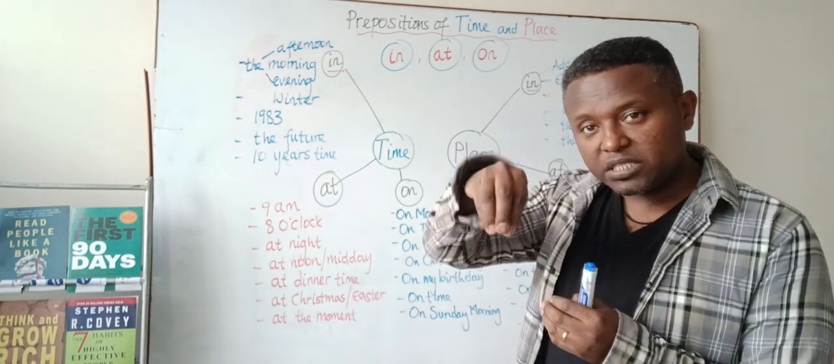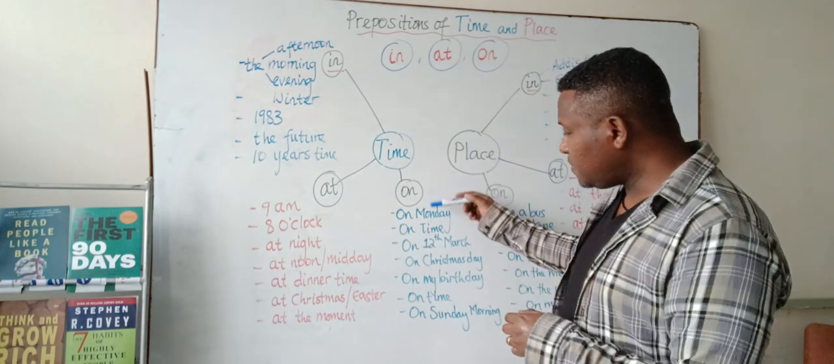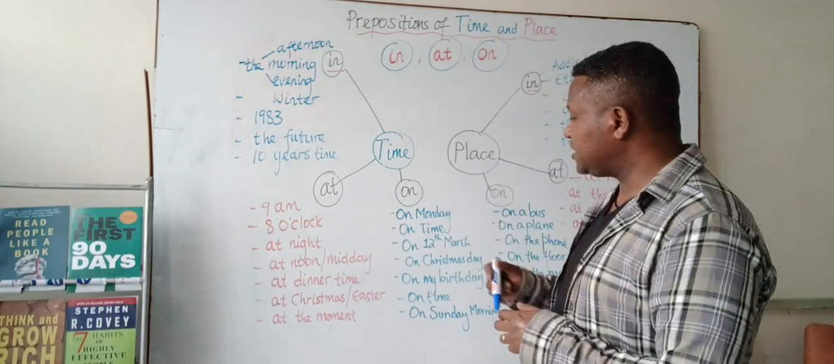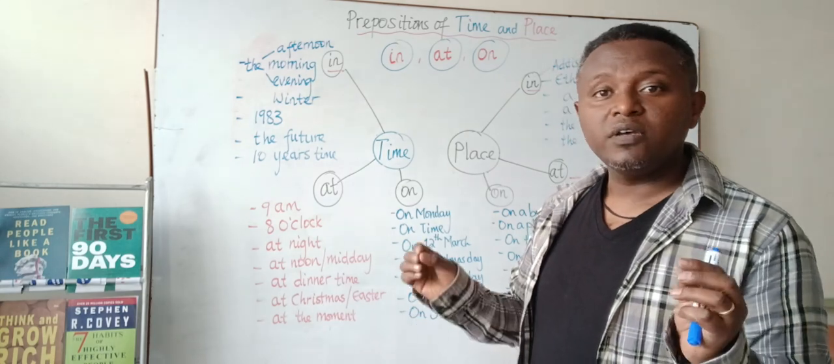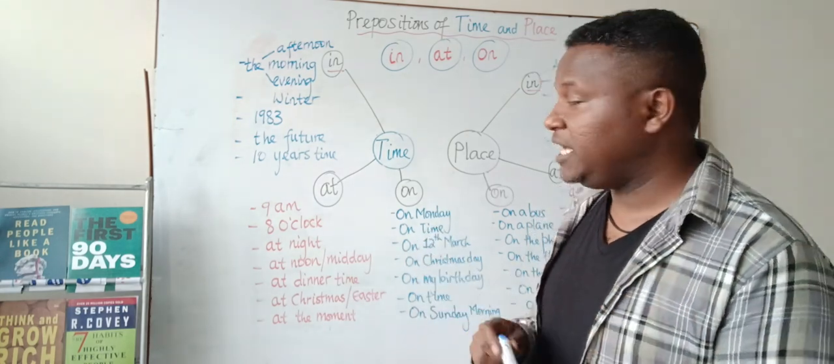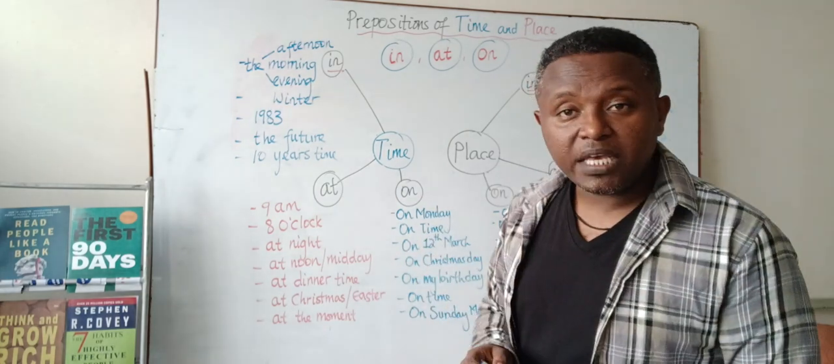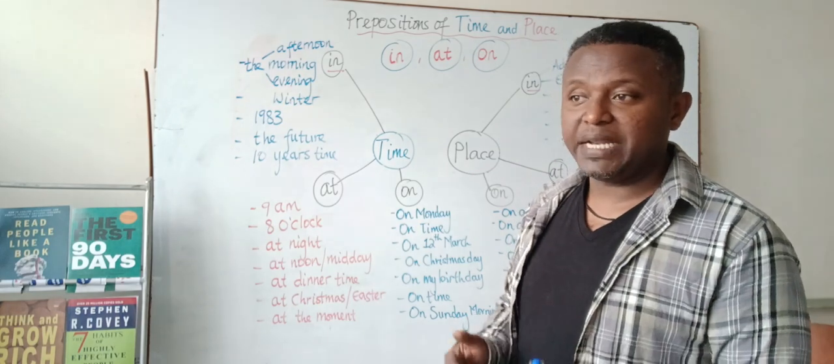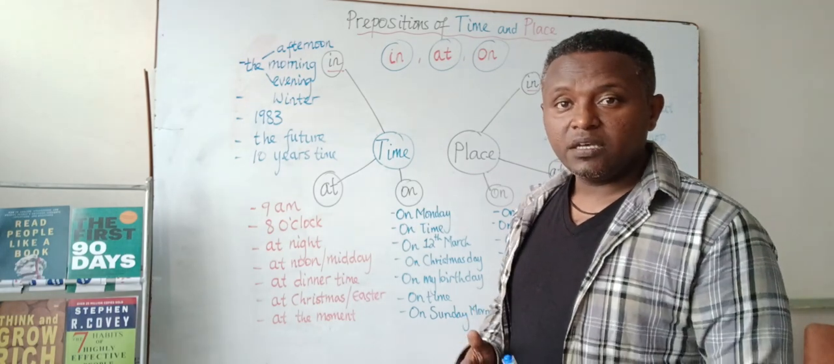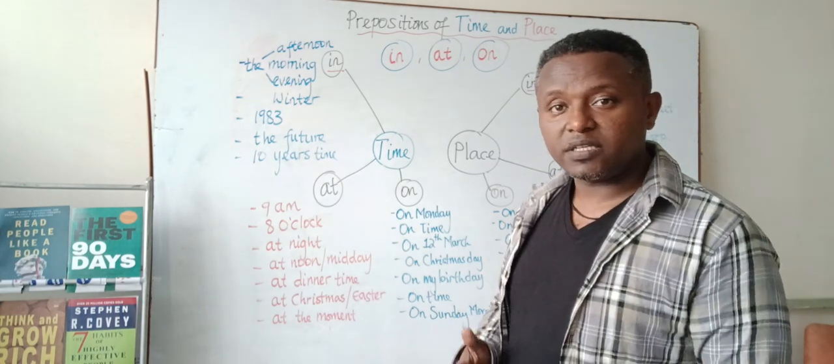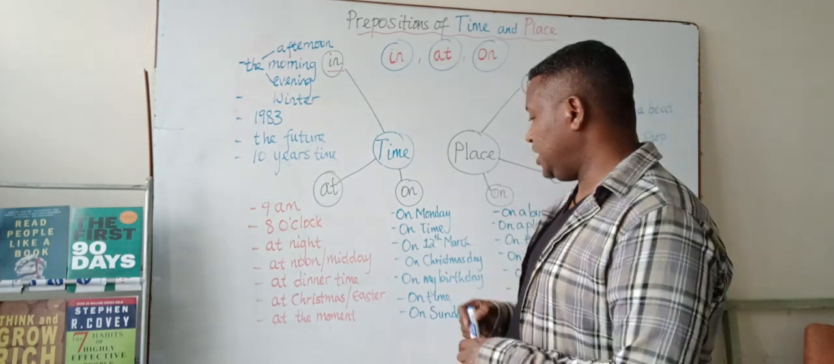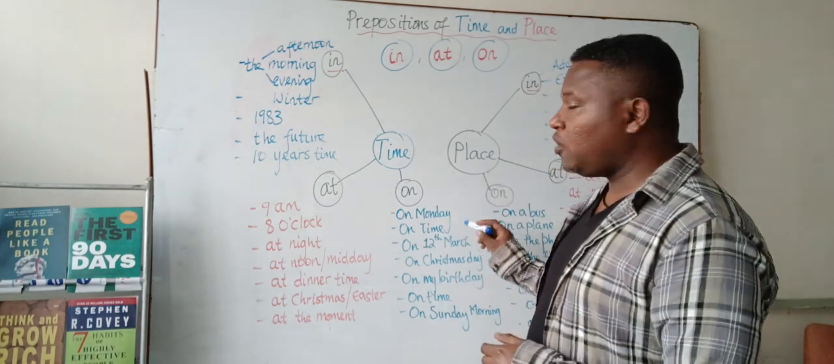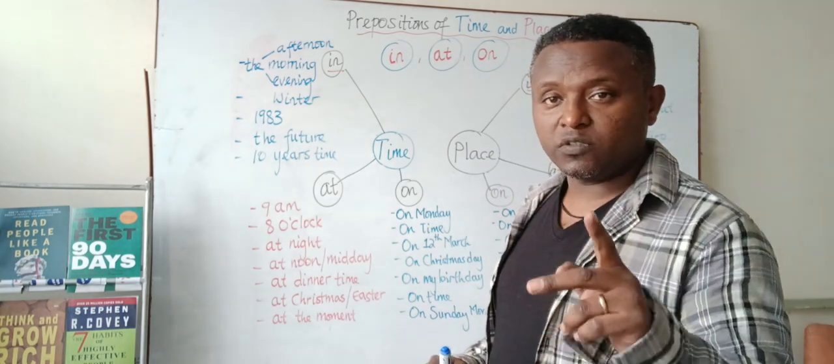How about on in relation to time? On is also with specific issues or specific time. For example, with days of a week, we use on Monday, on Tuesday, on Wednesday, on Thursday, on Friday, on Saturday, and on Sunday. So with days of a week. On time, please be on time.